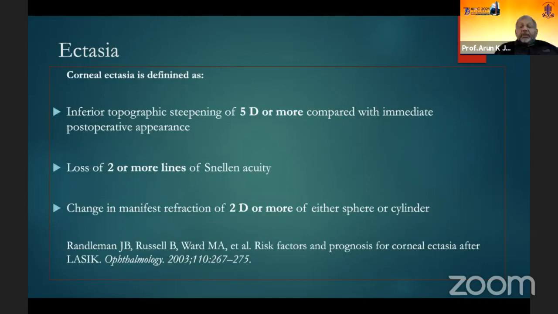This is the definition that has been given for corneal ectasia after LASIK. There should be a minimum inferior topographic steepening of 5 diopters or more compared with the immediate postoperative appearance, and there should be loss of 2 or more lines of Snellen visual acuity, and the change of manifest refraction should be 2 diopters or more, either sphere or cylinder.